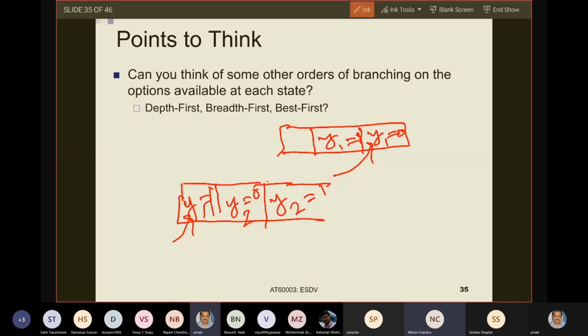Yes, sir, understood. So with this, let us come to best first search. The best first search is not always best first in terms of everything. It also has pros and cons. Let us see the pros first. It is the basis of a very well-known artificial intelligence algorithm called A star. So how does it work?